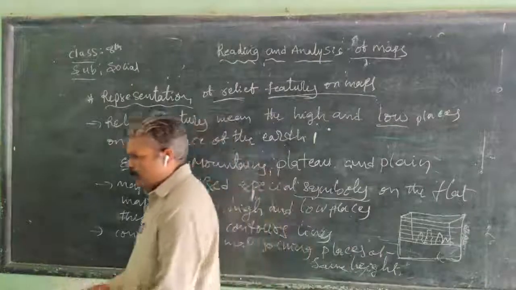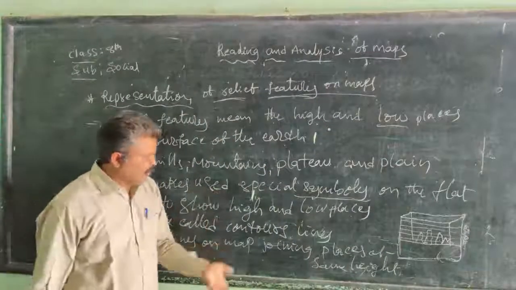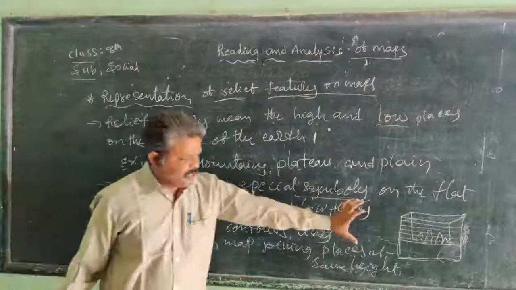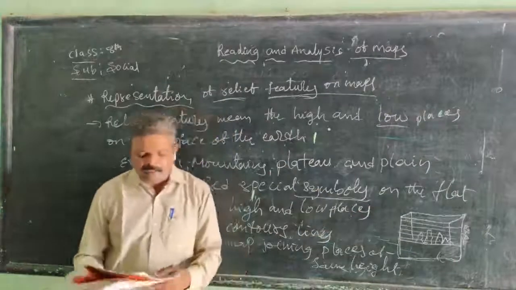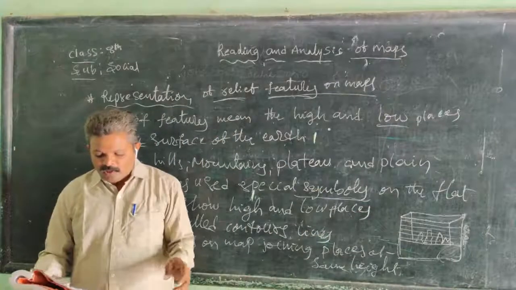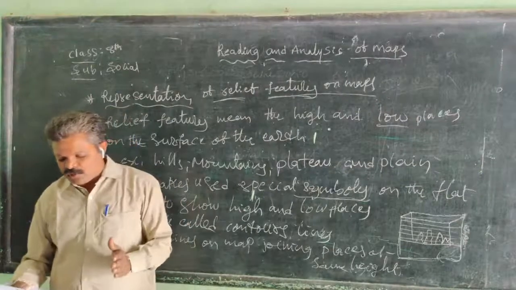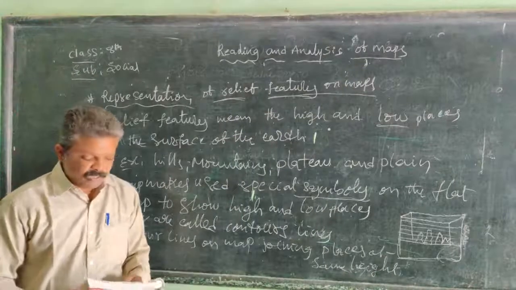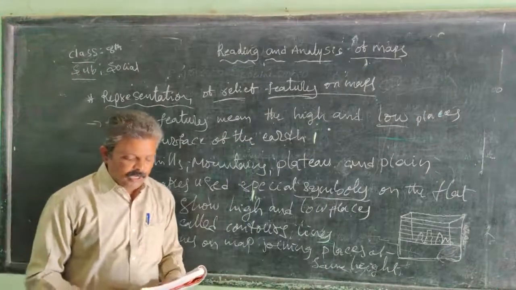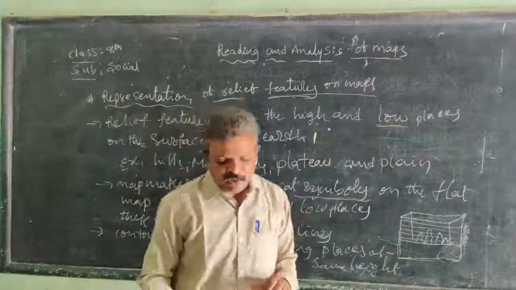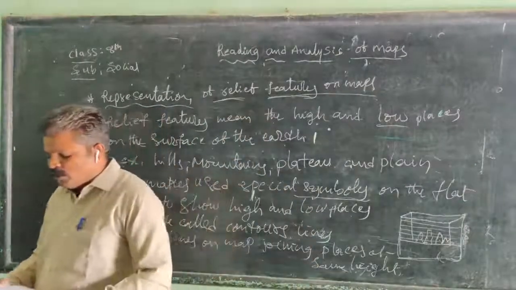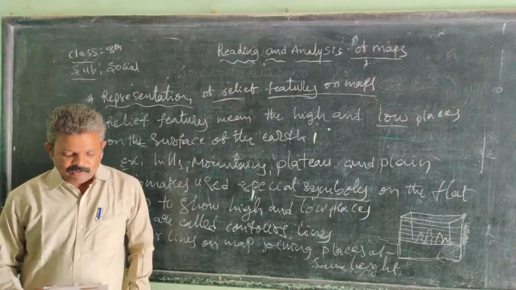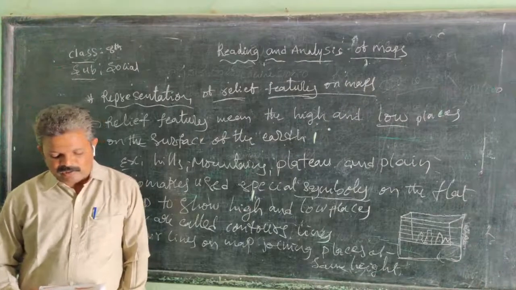Previously they used points, lines, and some special common symbols. They use these lines also to measure the height of a place. So the contour line joins places with the same features, with equal distance between these lines. Contour lines are usually drawn at a fixed interval of height such as 20 meters, 50 meters, 100 meters. A uniform contour interval is maintained in the given map.